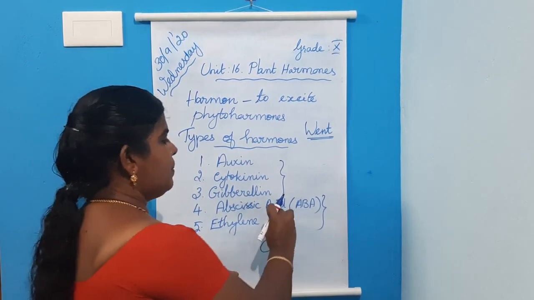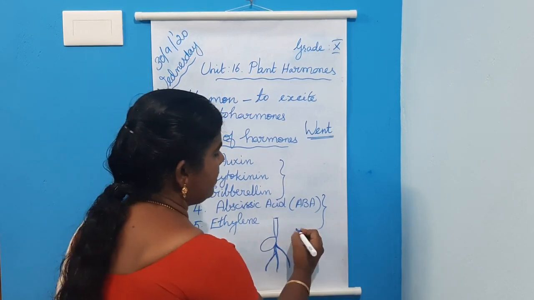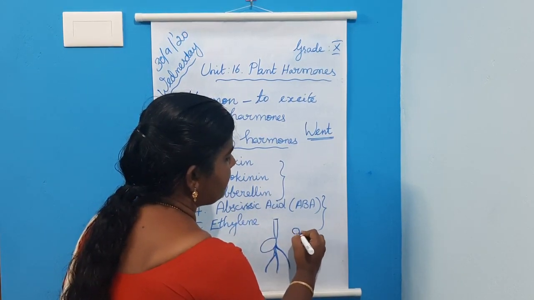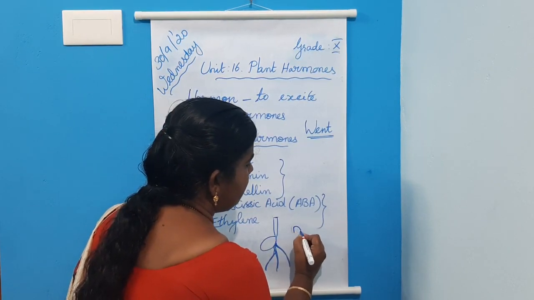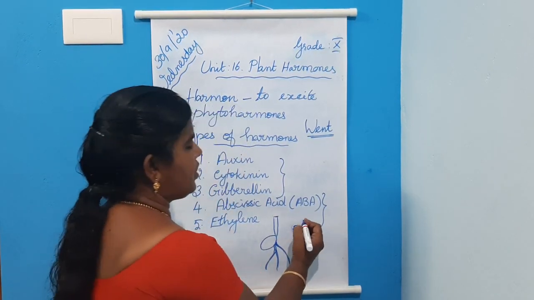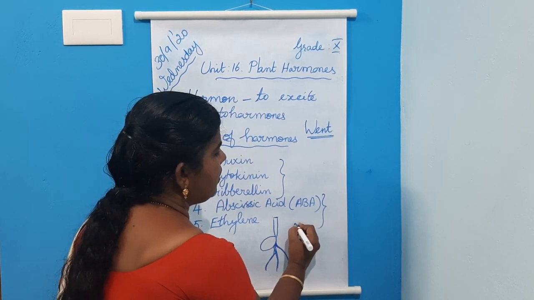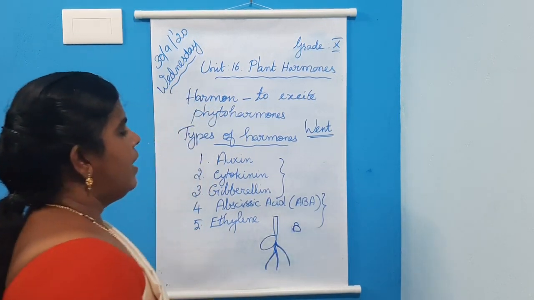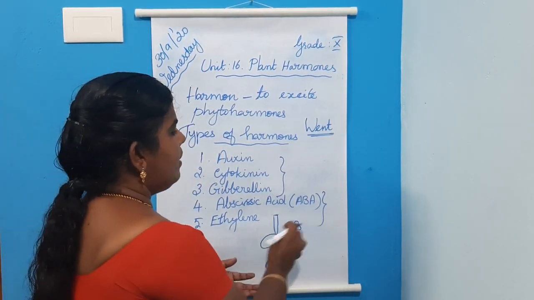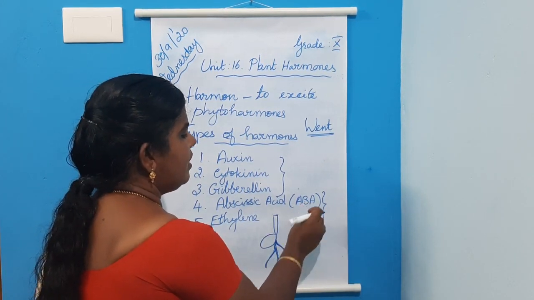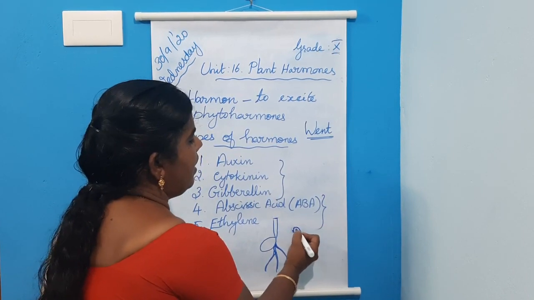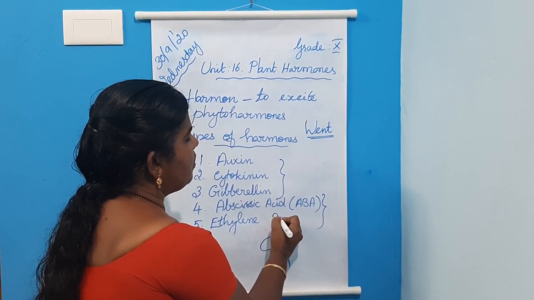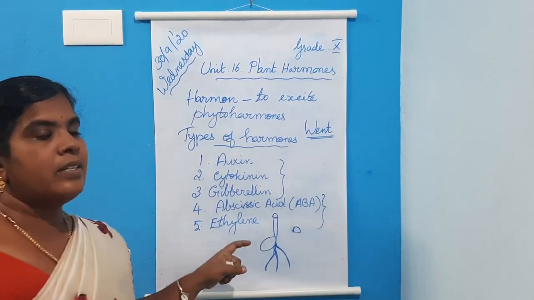In the third experiment, he placed the detached coleoptile tip on the agar block, and after 1 hour he removed the detached tip and placed the agar block over the cut end.